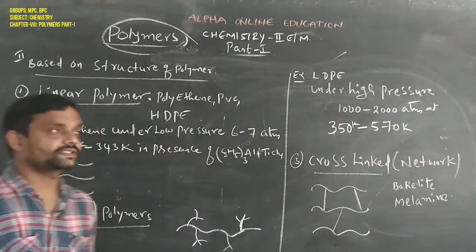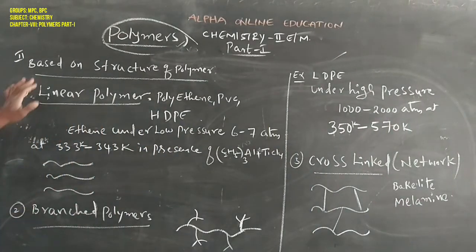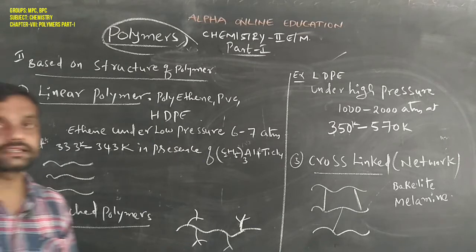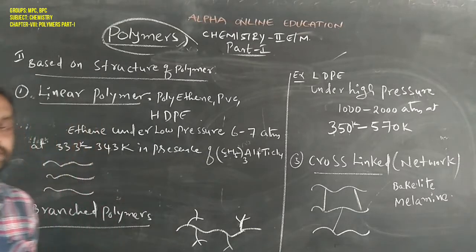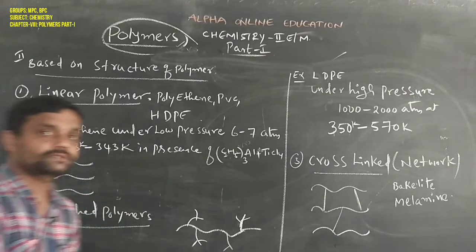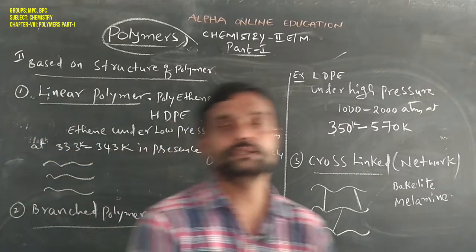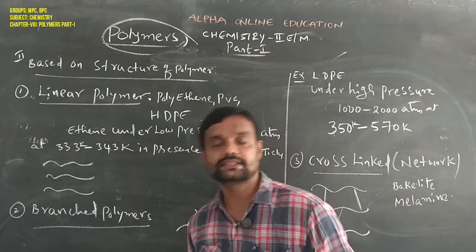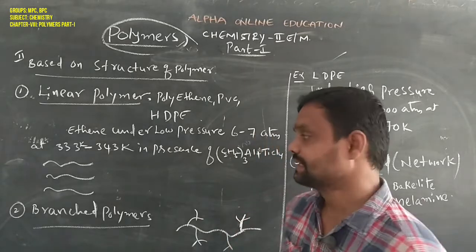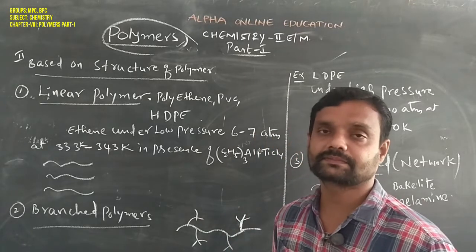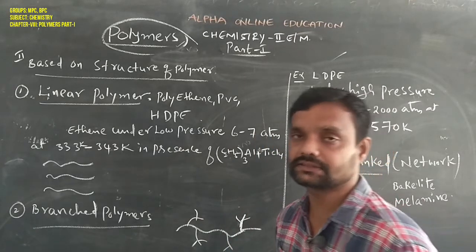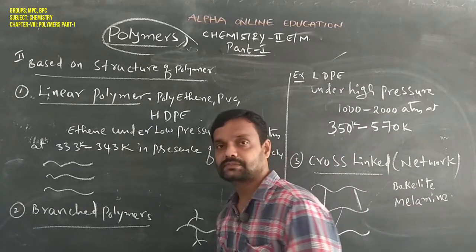Another classification, the second type, is based on the structure of the polymer. Based on structure, polymers can be classified into mainly three types: the linear polymer, the branched polymer, and the cross-linked polymer. So we discuss one type first.